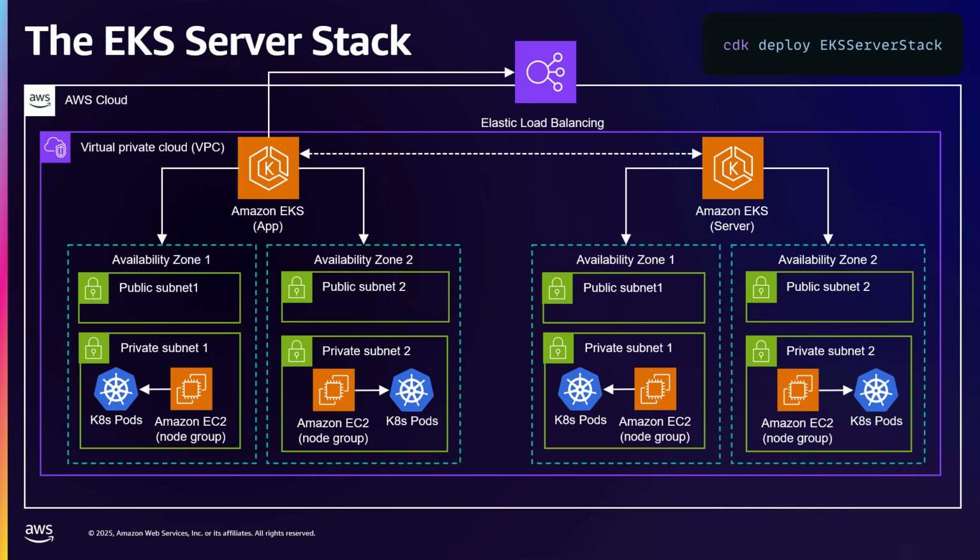We're going to need the app to be exposed to the internet, because users are going to go to the IP address or the URL, but the server needs to stay locked, so only the app can talk to it. So it's a great way to just use CDK to lock down your infrastructure and your networking without needing to be a networking wizard.